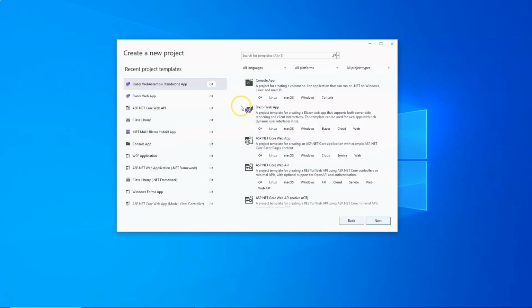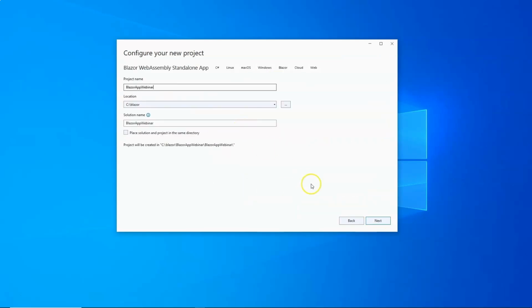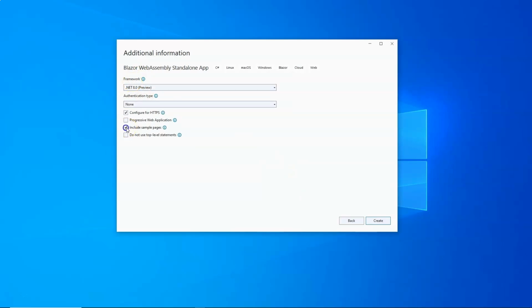In the search bar, type Blazor, and we will create a Blazor WebAssembly standalone app project, which is a regular Blazor WebAssembly application. Let's move on to the next step. Let's name the application Blazor App Webinar. Next. And here we will create the application in .NET 8, and we can add a few sample pages. So, I am creating such a project.